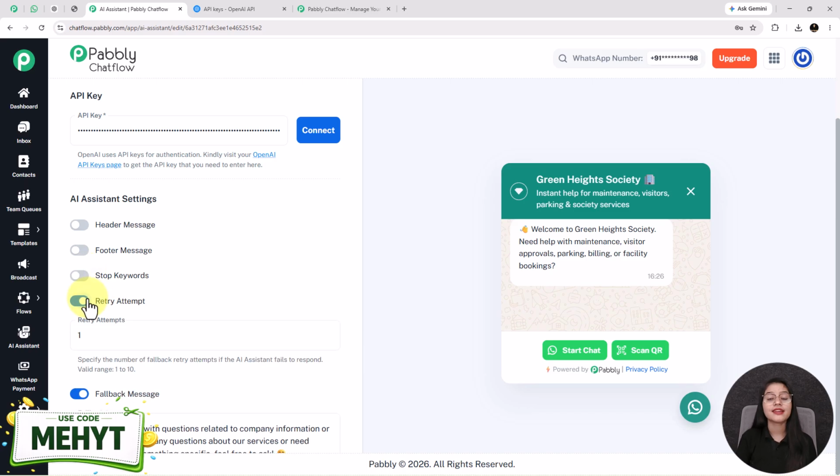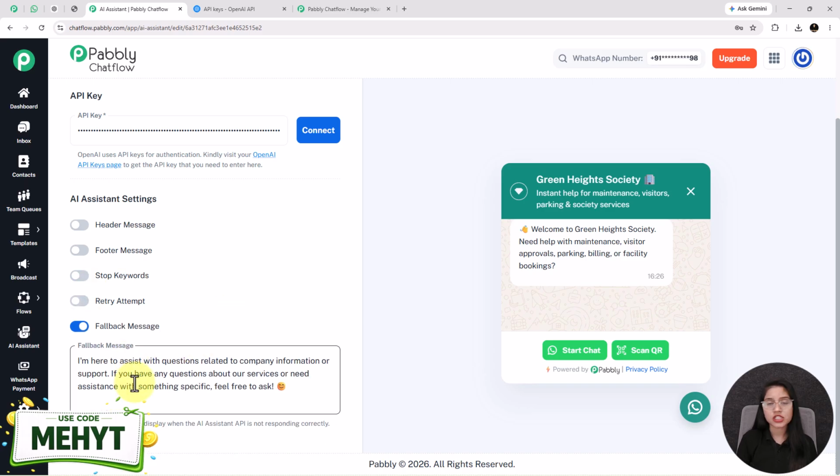Retry attempts is defined as how many times your AI assistant will retry to give replies to your user. You can increase it till 10. Last one is the fallback message.